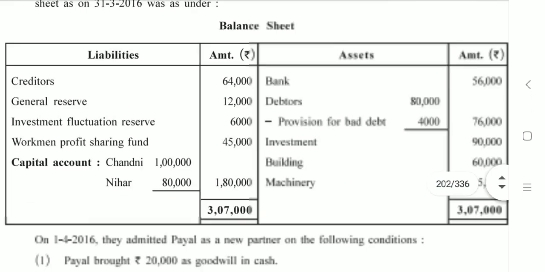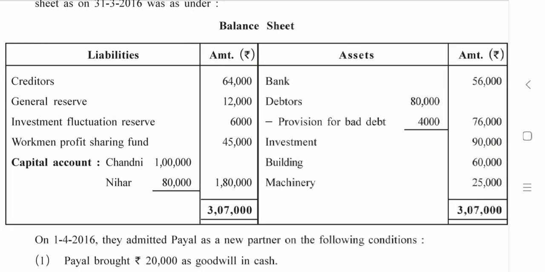The next item mentioned in your old balance sheet is general reserve, and below that you have investment fluctuation reserve. Reserves are to be distributed among old partners in their old ratio. In short, they are to be credited to partners' capital accounts in their old ratio.